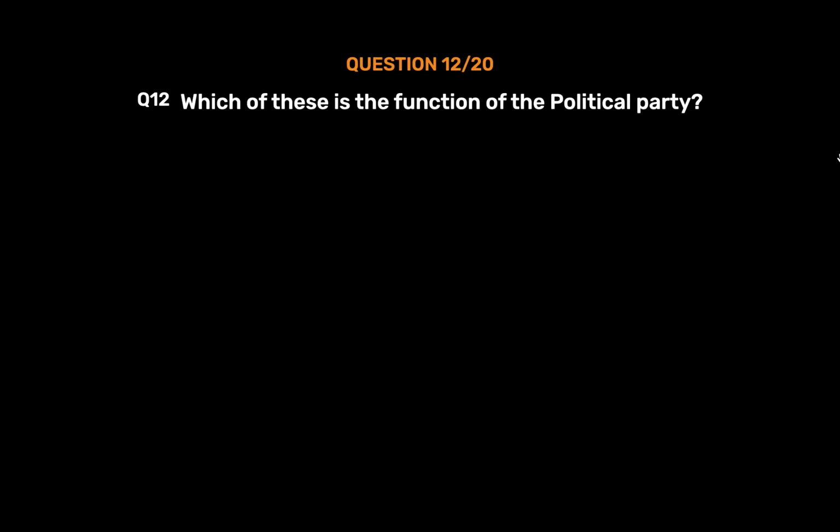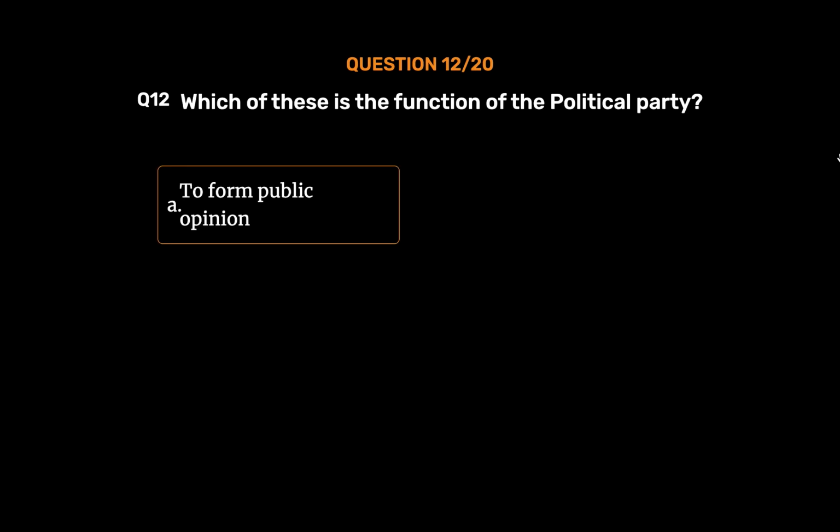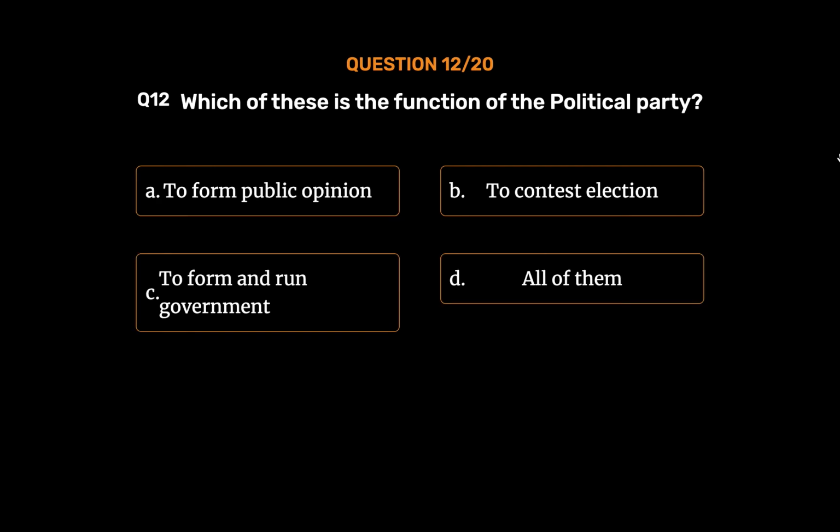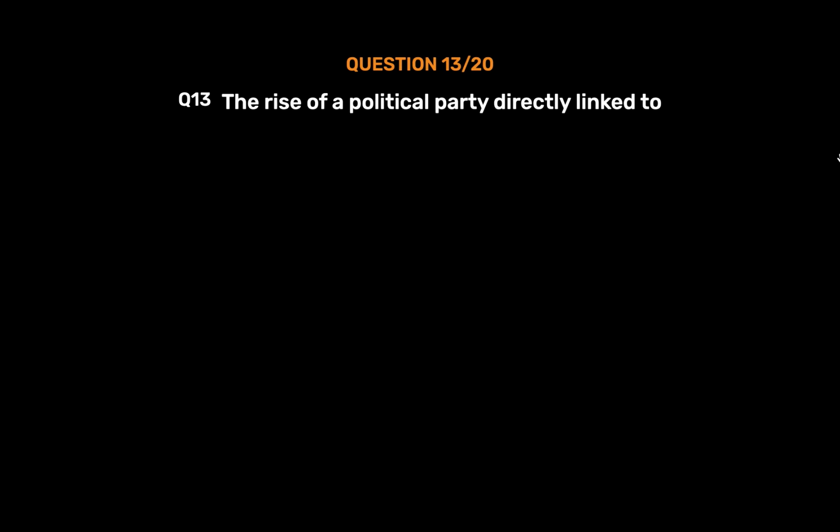Question number 12. Which of these is the function of the political party? Option A. To form public opinion. Option B. To contest election. Option C. To form and run government. Option D. All of them. The correct answer is option D. All of them.